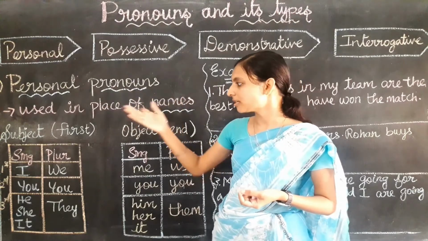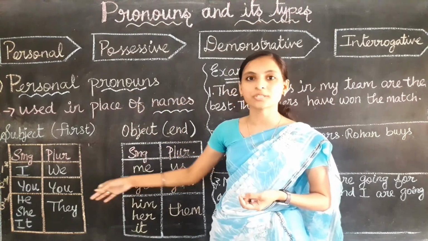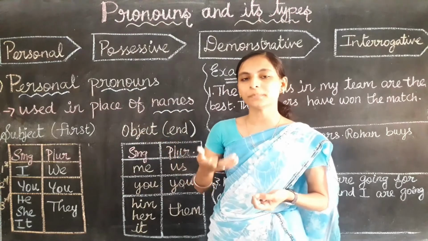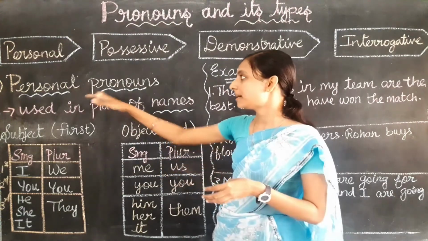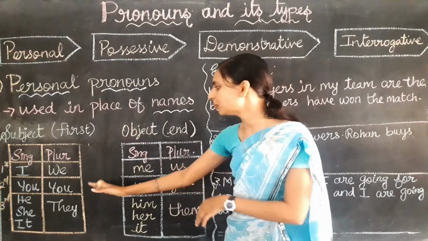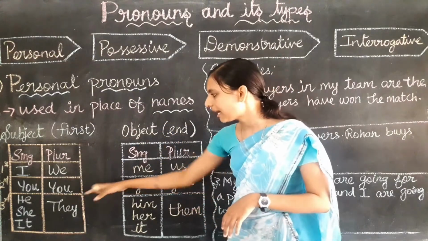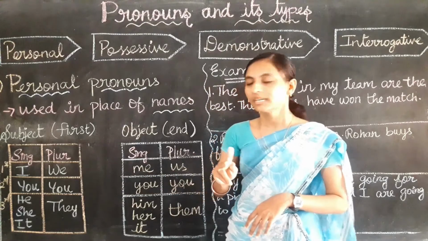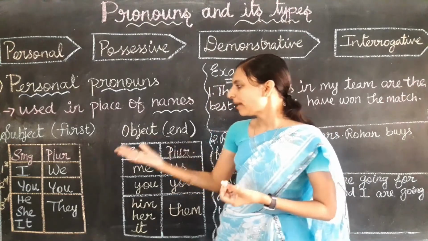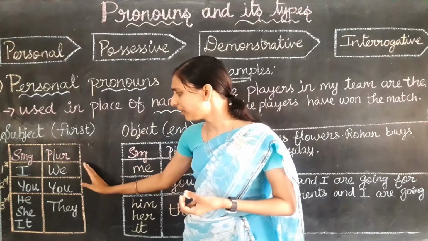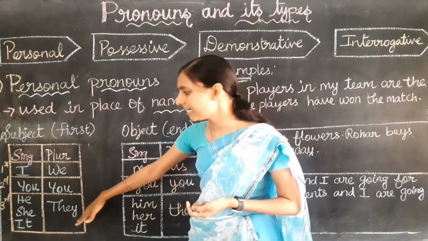And 16 pronouns are personal pronouns. How many pronouns are personal pronouns? Yes, 16 pronouns are personal pronouns. I have put them into separate columns. You can see I have divided them into 2 columns, right? Why did I divide it into 2 columns? I will tell you later. Okay. Why? If the first 8, you can see this column.